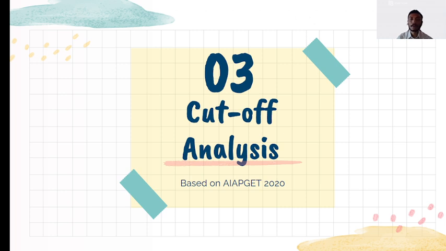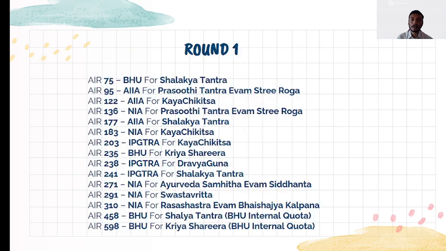On to cutoff according to last year's AIAPGET 2020, we will go institute wise. In round 1, rank 75 in BHU for Shalakya Tantra. In BHU, rank 235 for Kriya Sharira, 458 for Shalya Tantra and 598 for Kriya Sharira. So both 458 and 598 ranks in BHU are under internal quota.